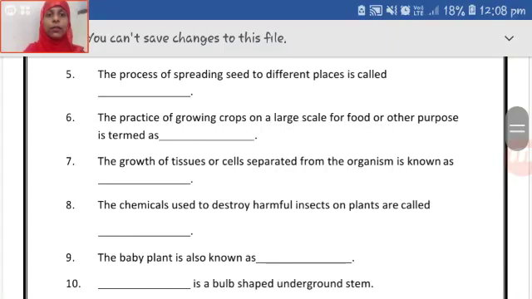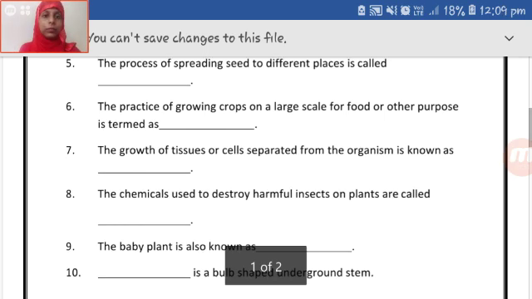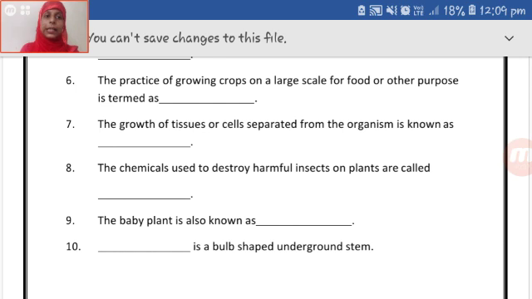Okay. Now leave a line and copy the next question, that is, the process of spreading seeds to different places is called dash. Just now we discussed what it is. Yes, seed dispersal. Dispersal spelling D-I-S-P-E-R-S-A-L. The practice of growing crops on a large scale for food or other purposes is termed agriculture. Yes, correct. The spelling for agriculture is A-G-R-I-C-U-L-T-U-R-E.